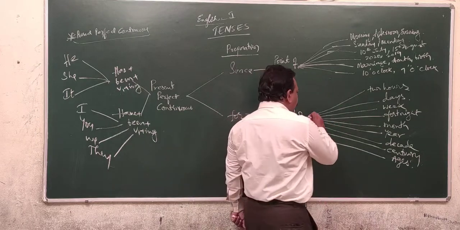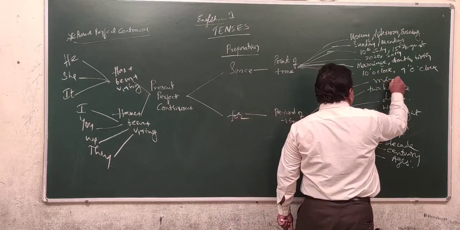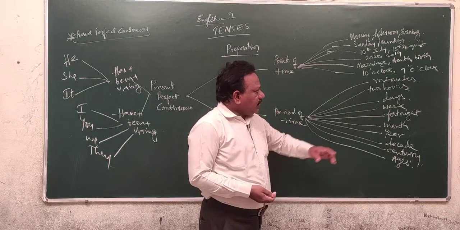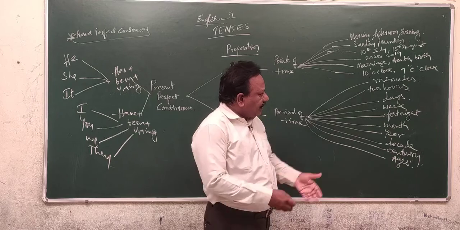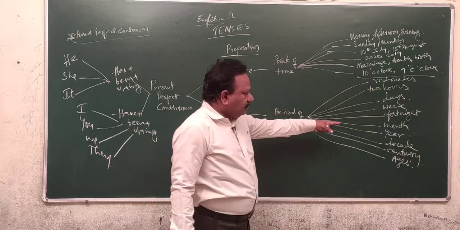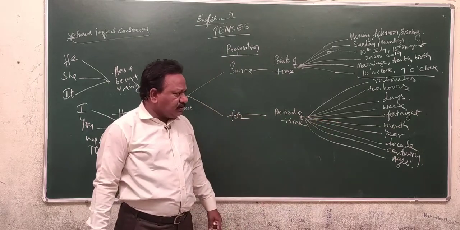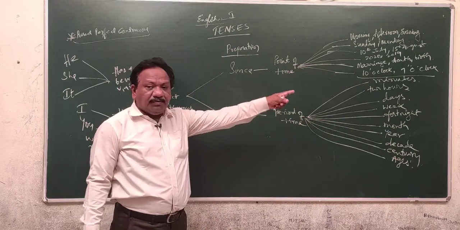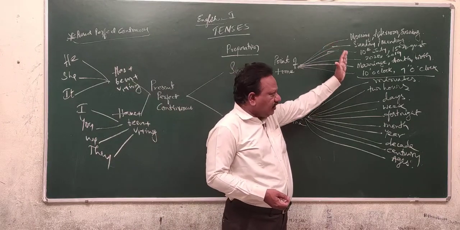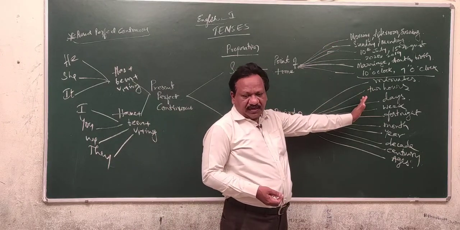Say, or else minutes. Say minutes, 2 hours, days, week, fortnight, month, year, decade, century, ages. They are called period of time. This is a specific time factor. This is the duration of time factor.